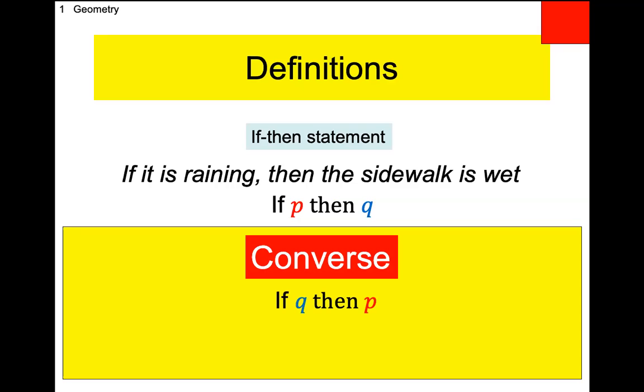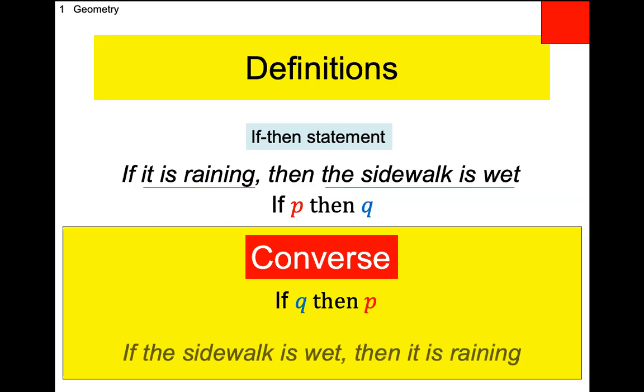That's the part I want you to write down. In this particular statement, look at our if-then statement. From the conditional, the P is it is raining, and the Q is the sidewalk is wet. So if it is raining, then the sidewalk is wet. If we flip those around and construct the converse, I've made it color-coded, the blue and the red. So it would say, if blue, then red. You see the colors? So if I construct the converse of the statement, if it is raining, then the sidewalk is wet, the converse would be, if the sidewalk is wet, then it's raining.